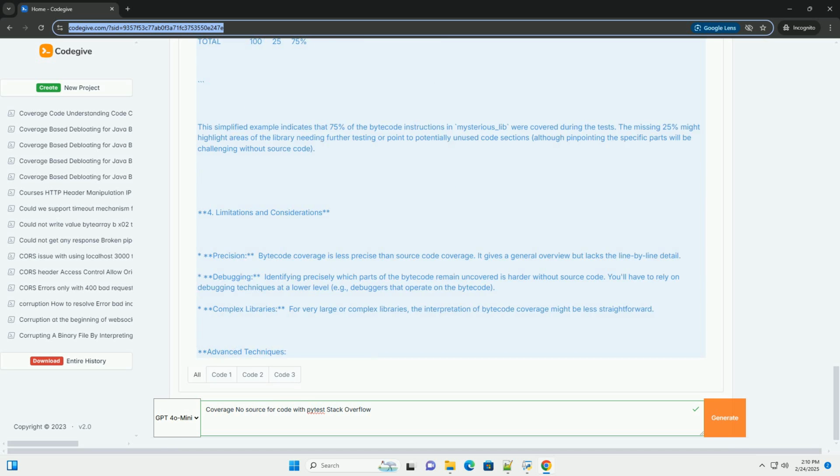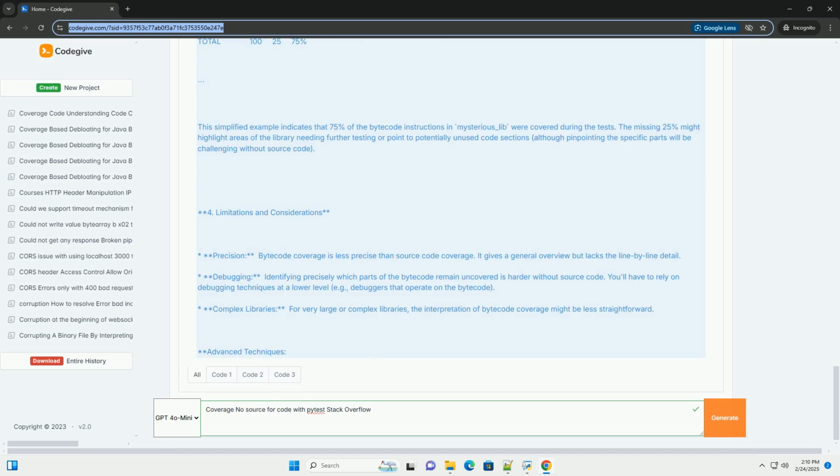Example report, simplified. This simplified example indicates that 75% of the bytecode instructions in mysterious_lib were covered during the tests. The missing 25% might highlight areas of the library needing further testing or point to potentially unused code sections, although pinpointing the specific parts will be challenging without source code.